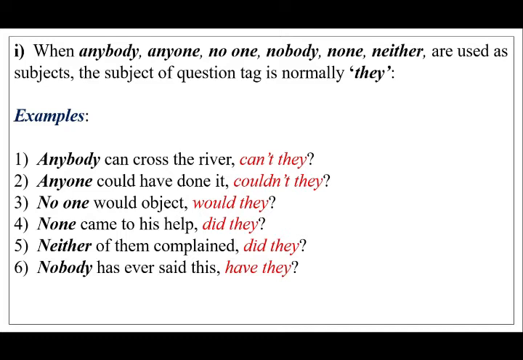Have they? So in all the 6 sentences, the subject of the question tags is they. Okay, so when anybody, anyone, no one, nobody, none, neither are used as subjects of the main clause, the subject of the question tag is normally they.